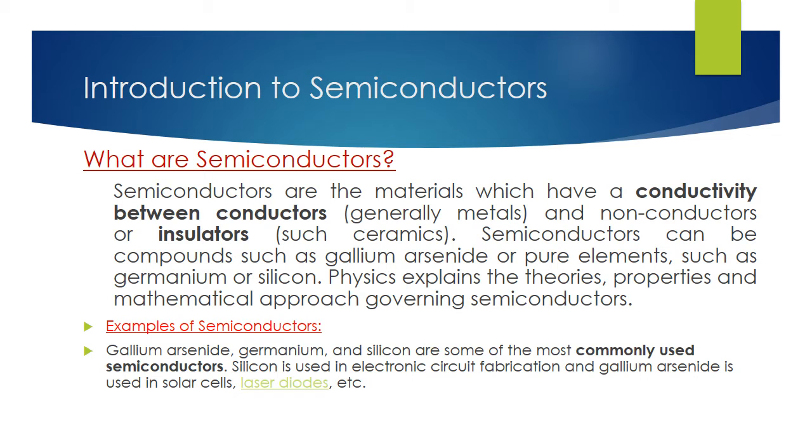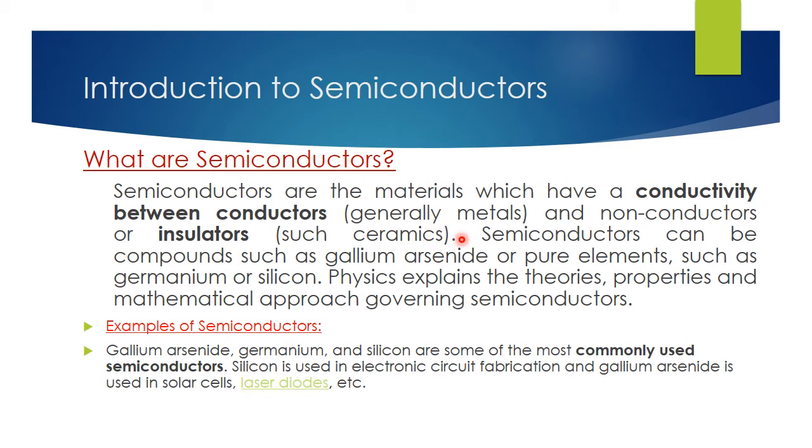Next, introduction to semiconductors. What are semiconductors? Semiconductors are materials which have a conductivity between conductors and insulators. Conductors are also called metals, and insulators are also called ceramics.